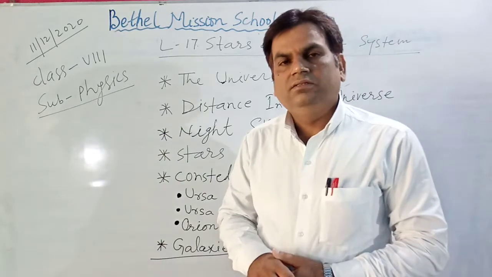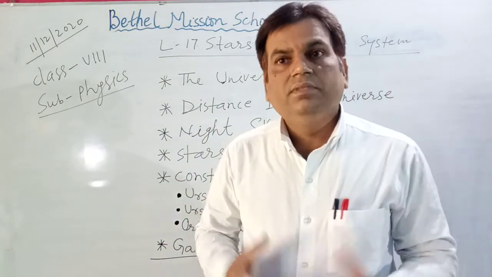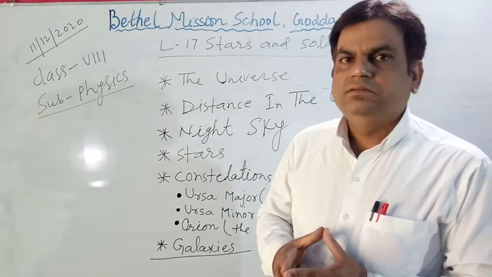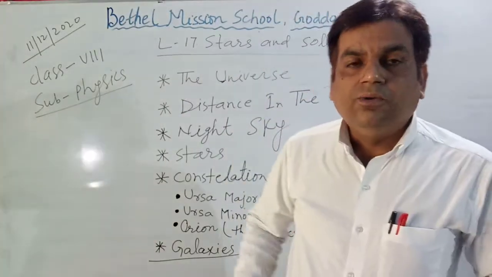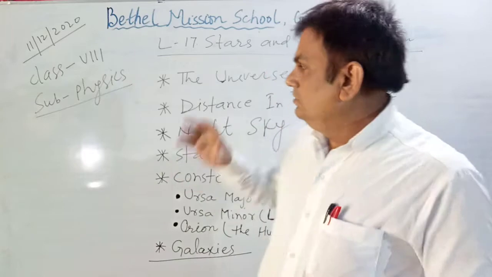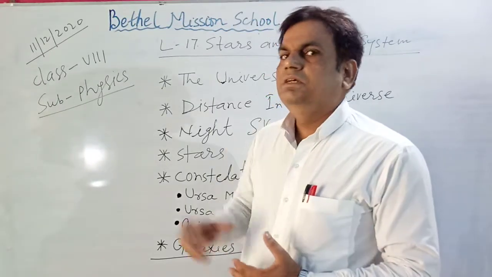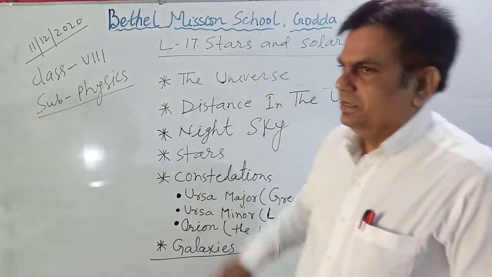At night you see millions of stars, the moon, and some planets which appear in the sky. While during the daytime, you see just the sun in the sky.